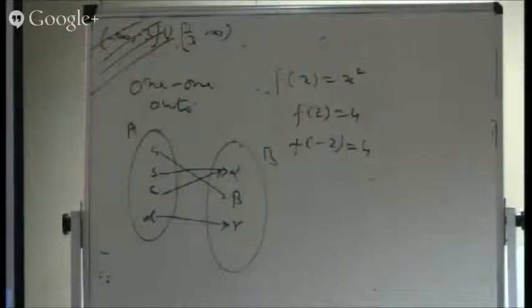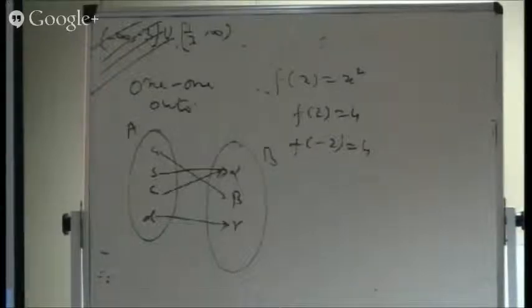Corresponding to every element, we are getting a unique image. So from one element, 2 arrows are not coming up. If 2 arrows are coming up from that place, that means one element is pointing out towards 2. So it is not going to be a function. And moreover, all the elements must have images.